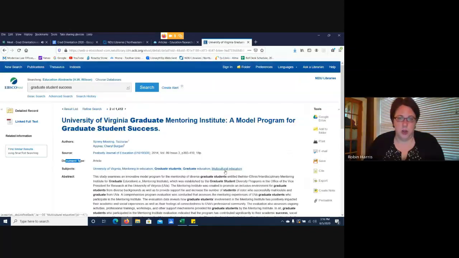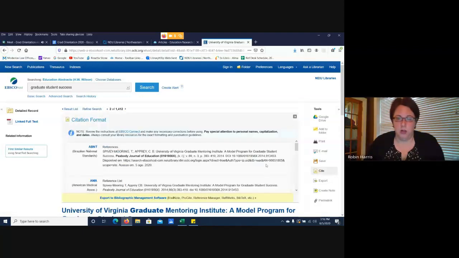And I just also wanted to point out, as long as I'm here, a few things over on the right from this page. Some of these tools are more helpful than others, but from this toolbar over here, you can save articles to your Google Drive, you could email them to yourself, and I wanted to take a second to show you the citation button, which can be really helpful if you haven't used this before.